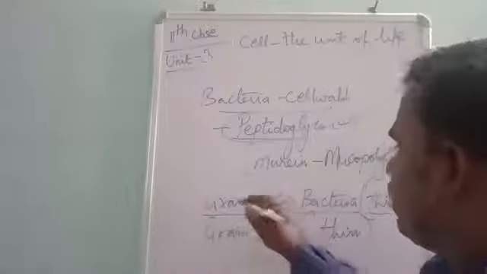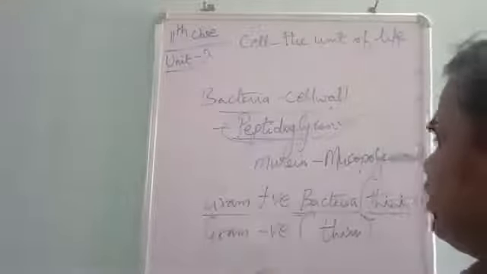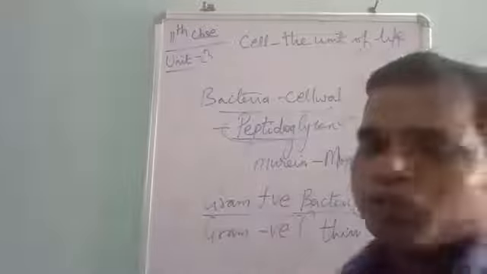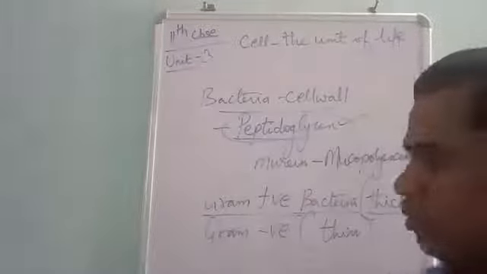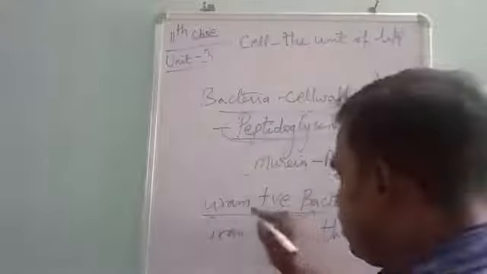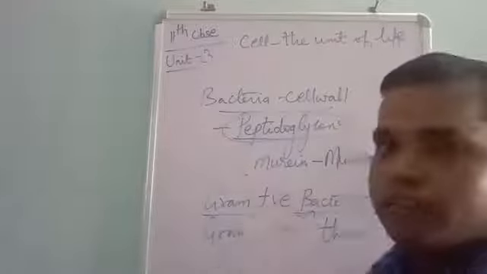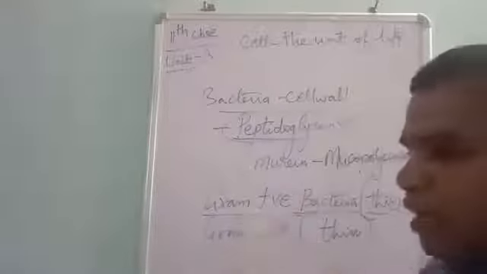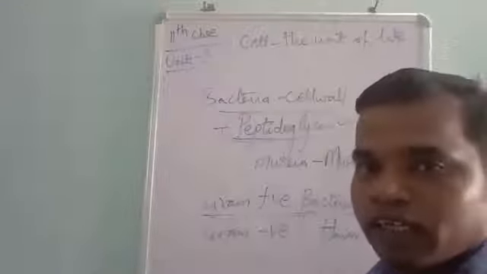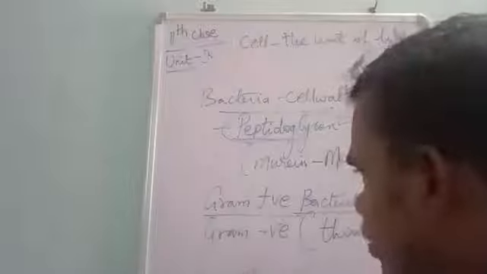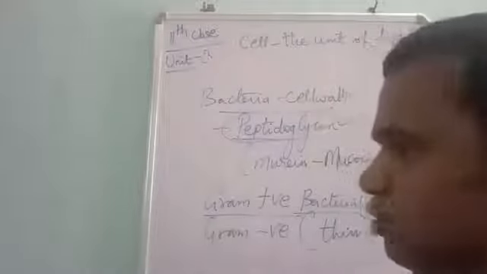When we see gram positive bacteria, this type of bacteria responds to the staining process, the gram staining procedure. So when it gives a response to gram staining, it is known as a gram positive bacteria. If it is not giving that positive result, then it is a gram negative bacteria.